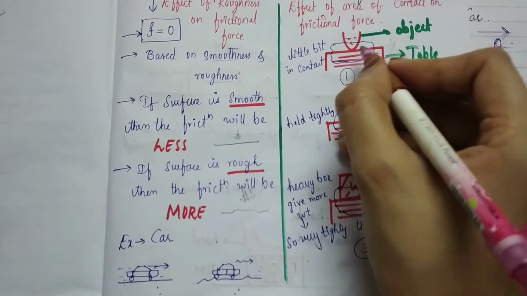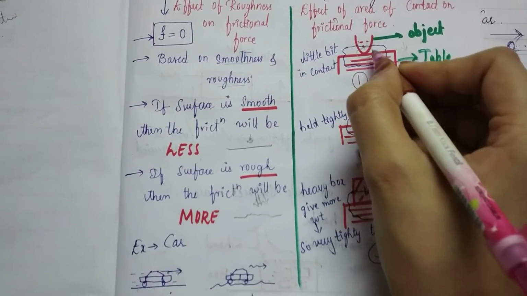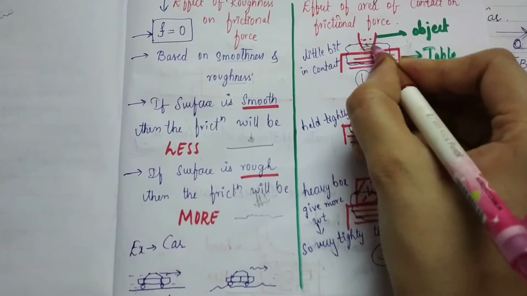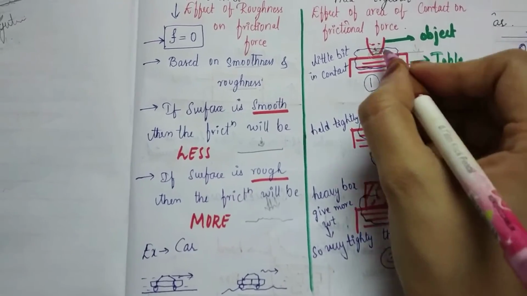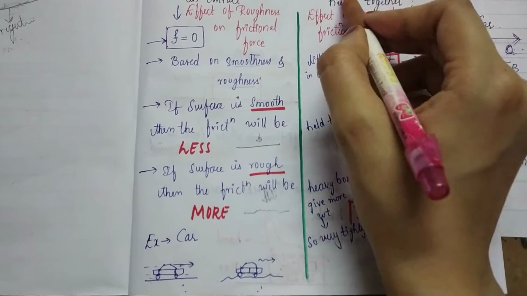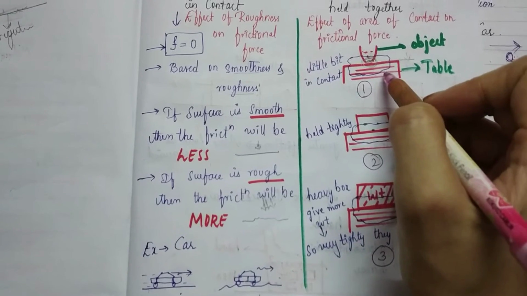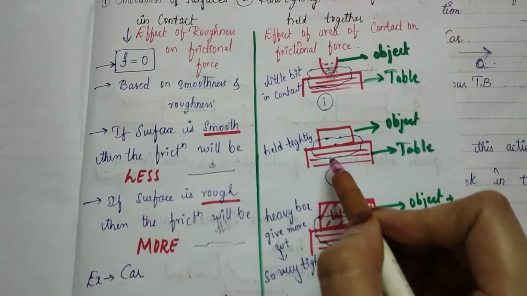So the friction will come into the picture very little. It depends on the area in which the object and the table come in contact, because here only a small bit of area is touching the surface of the table. So based on how tightly the surface and the object are holding together, the friction will change. So now come to the second scenario.